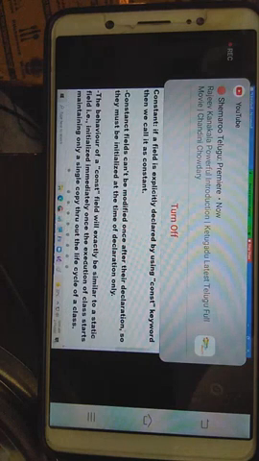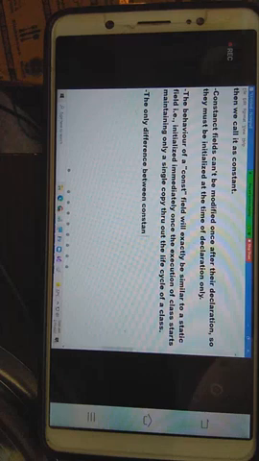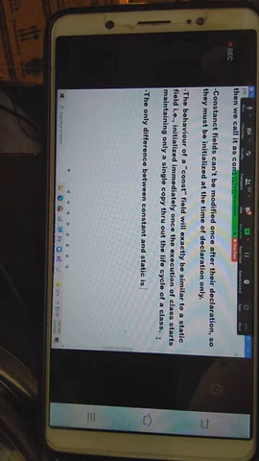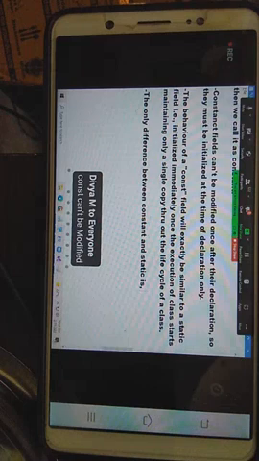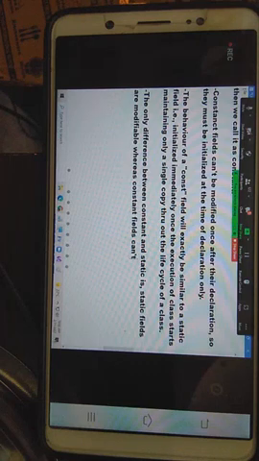The only difference between constant and static is static fields are modifiable, whereas constant fields cannot be. Except that, there is no difference between constant and static. Both are the same.